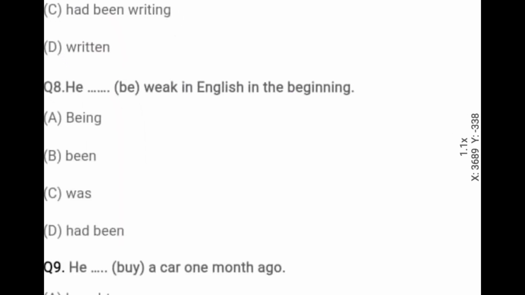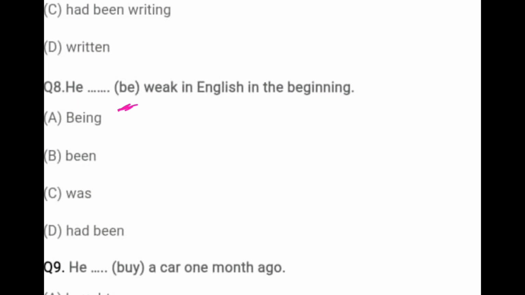Next is the eighth question. He dash weak in English in the beginning. Options are given: being, been, was, has, had been. There are forms of be: is, am, are, was, were, being, has been, had been.